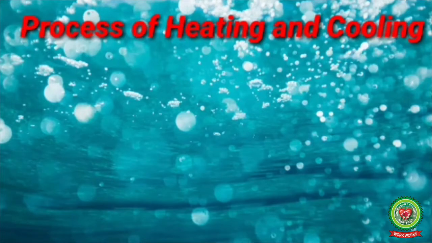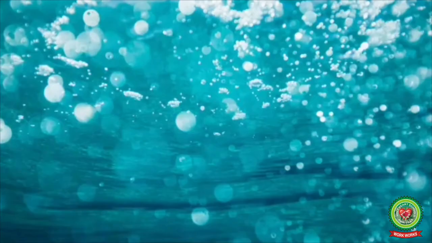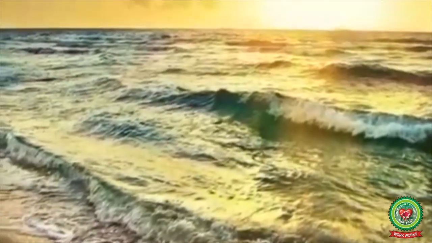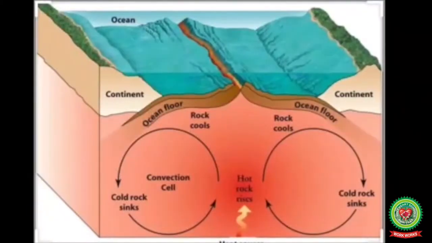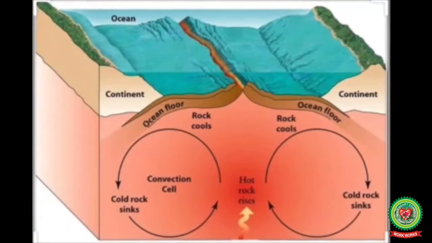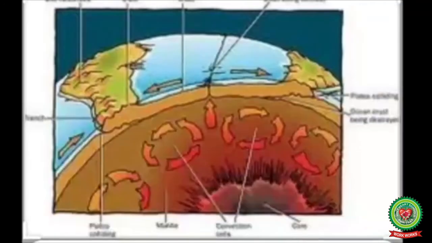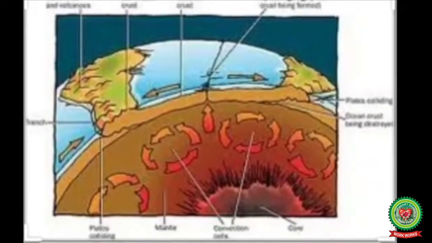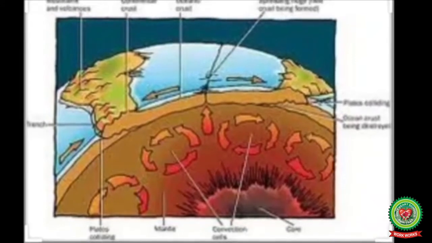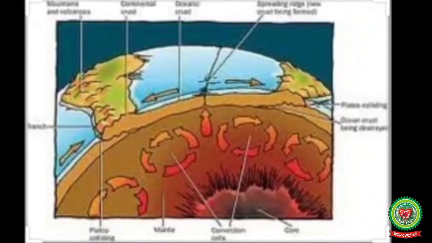The temperature of the ocean water rises on heating and falls on cooling. There are two main processes of heating the ocean water. The first is absorption of heat radiation from the sun, and the second is the convection of heat through the ocean bottom from the interior of the earth. It means that the ocean water gets heated due to the magma and lava present inside the earth.